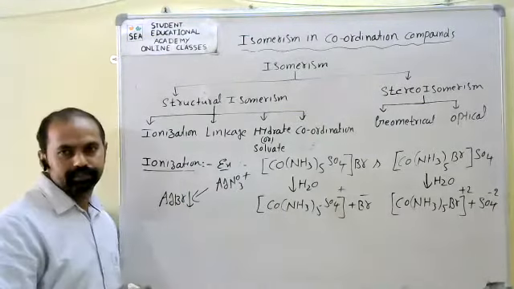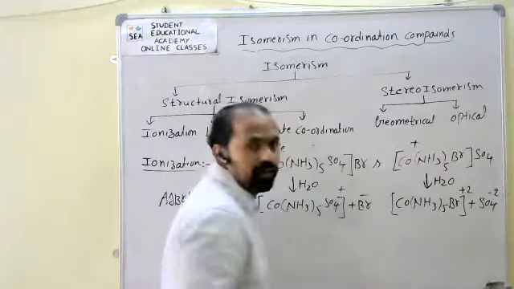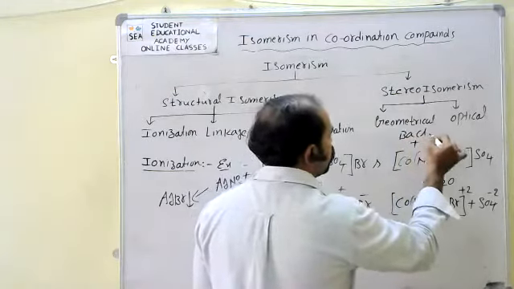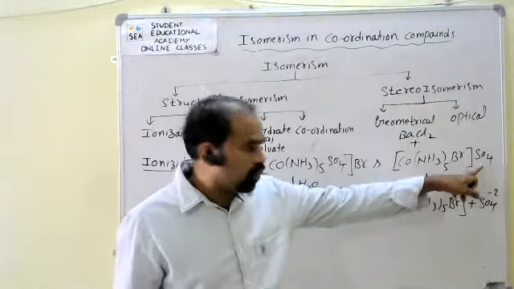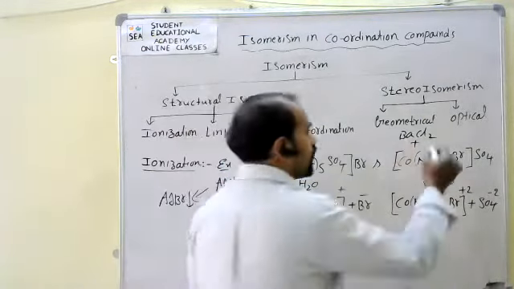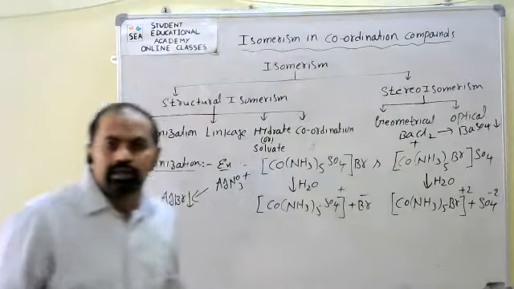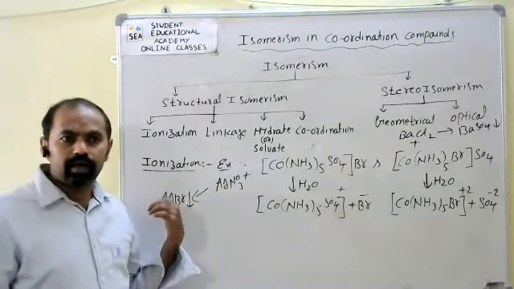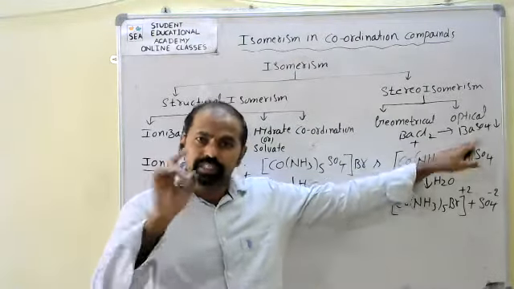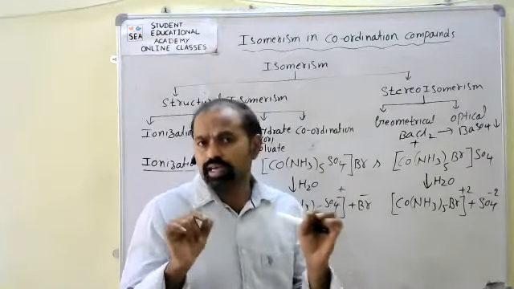Otherwise, if the second complex compound combines with barium chloride, BaCl2, the outside counterion sulfate combines with the barium ions and we get barium sulfate precipitate. Based on that also we can say the counterions are different.